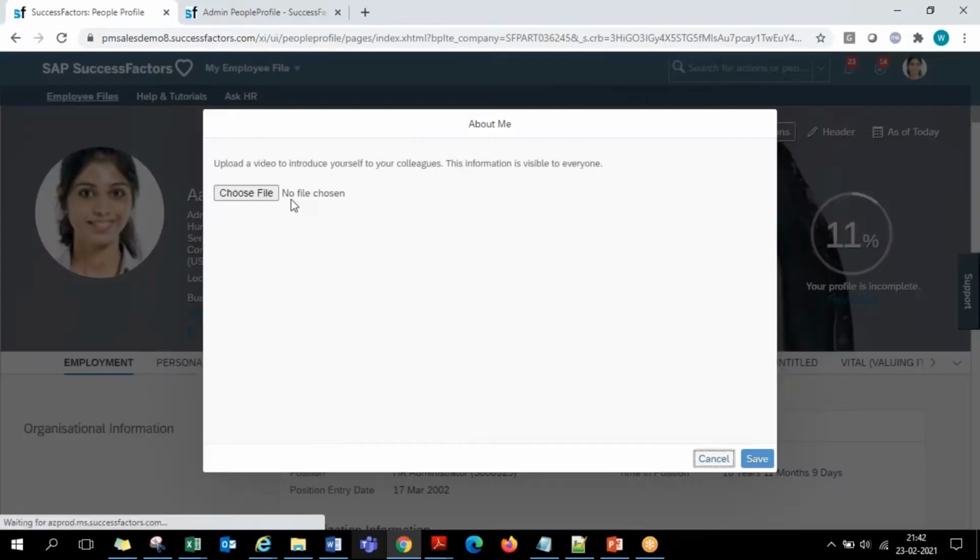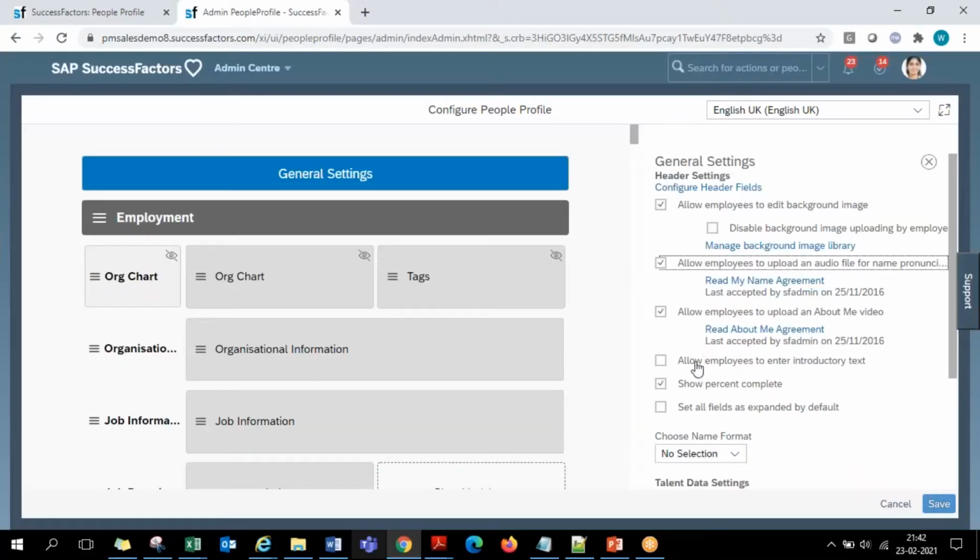In about me, instead of uploading a video, you can also give a text box where they can type about themselves. Just like on Facebook, where we write an about me as a bio, you can write it here. For that, you have this checkbox: allow employees to enter introductory text.